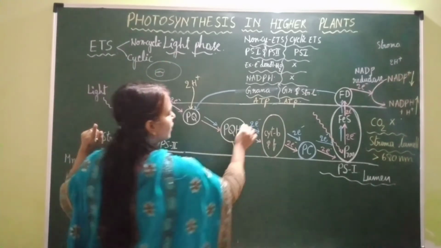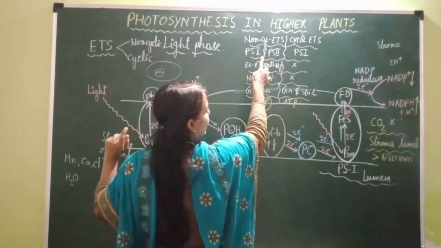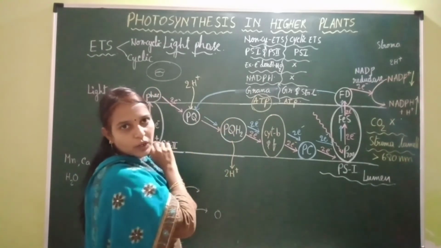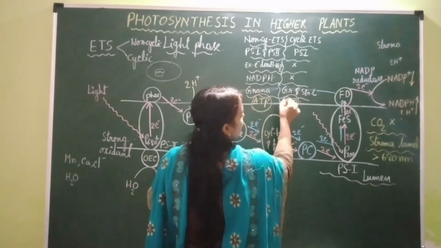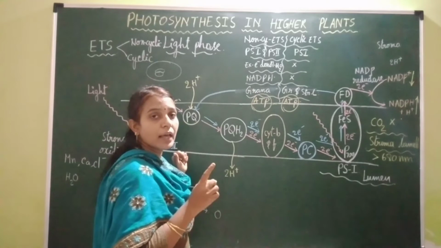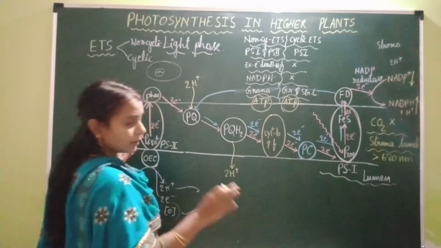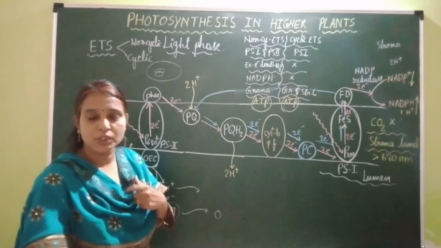So the photophosphorylation which is taking place during non-cyclic electron transport system is called non-cyclic photophosphorylation, and the photophosphorylation, that is ATP synthesis, which is taking place during cyclic electron transport system, is called cyclic photophosphorylation. So this is all about both non-cyclic electron transport system and cyclic electron transport system.